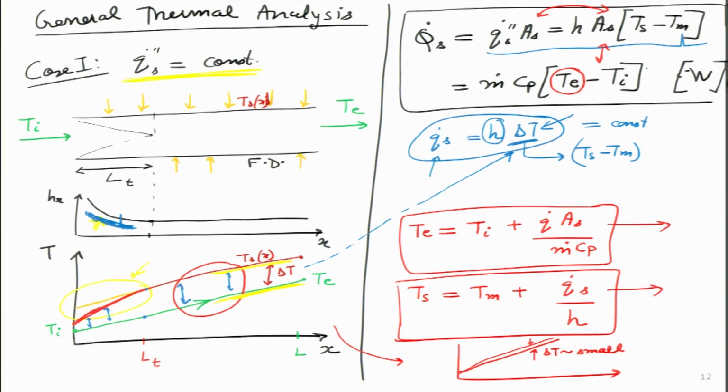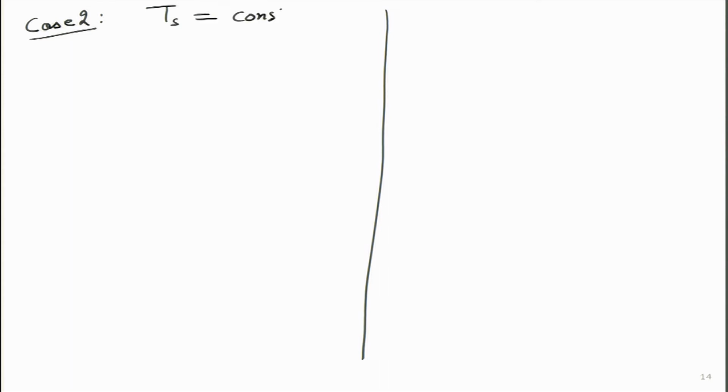We have figured out a lot of those parameters which we did not know earlier. Now, let us do the same exercise for case 2, where we will be having the constant temperature of the pipe. So, in case 2, we will have Ts equals constant, and I can draw it like this.